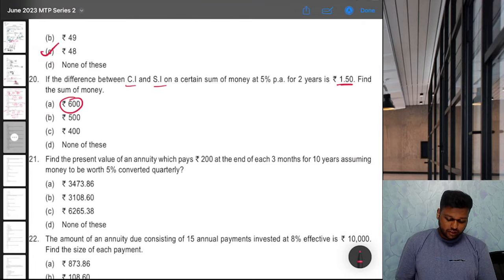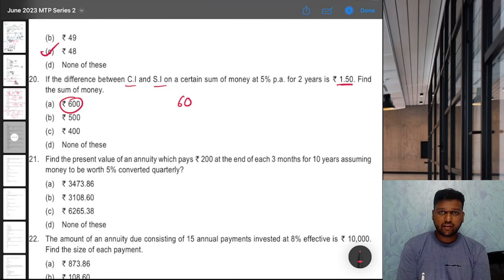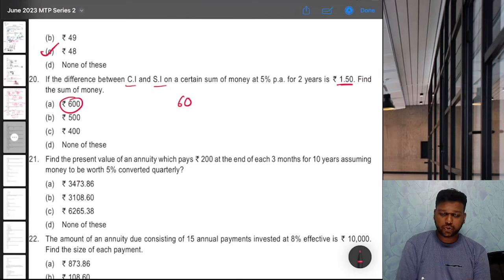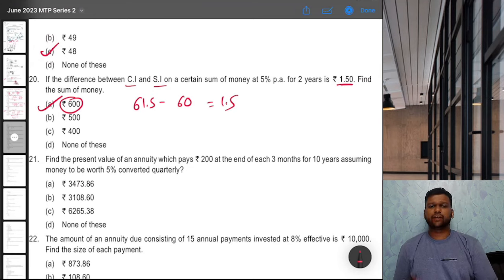So if 600 is the answer, then what is simple interest? 600 into 5% into 2, that is 60. What is compound interest? 600 into 1.05 raised to 2, right? So 1.05 raised to 2 into 600, that is 661.5 minus 600, that is 61.5 rupees. So the difference is 1.5 rupees, which is correct. So option A is the correct answer. That's it.